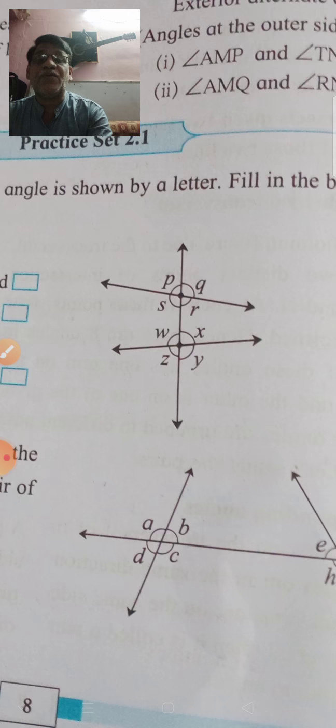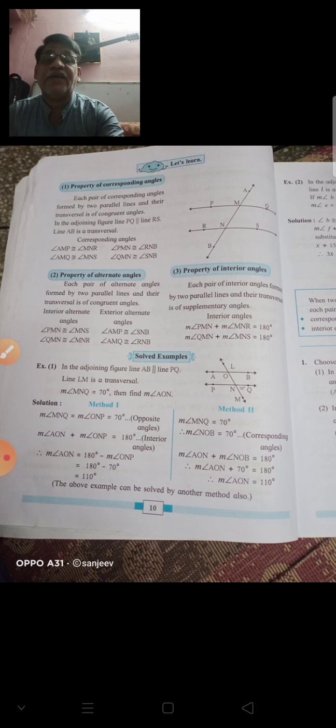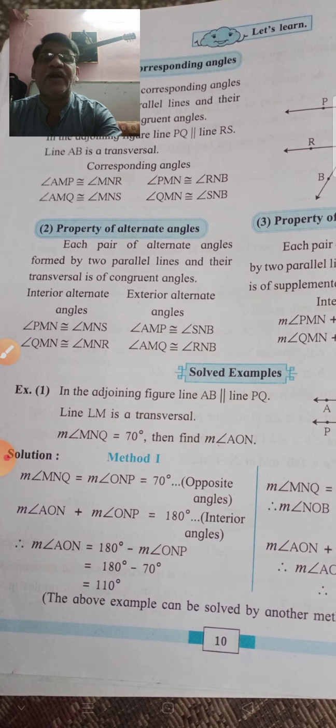Now what is the second property? Here, this is the property of alternate angles. Now what are alternate angles? We already know that, we explained. Each pair of alternate angles formed by two parallel lines and their transversal is of congruent angles.